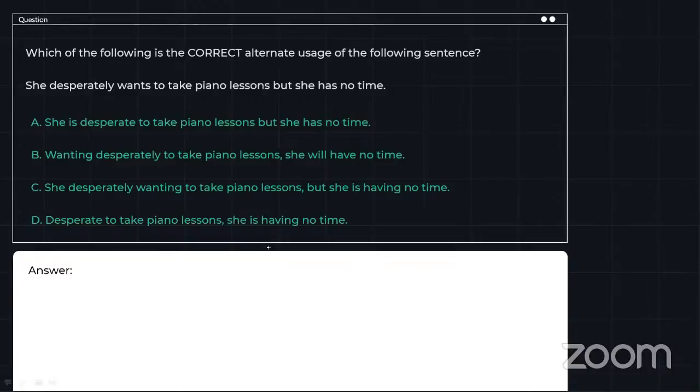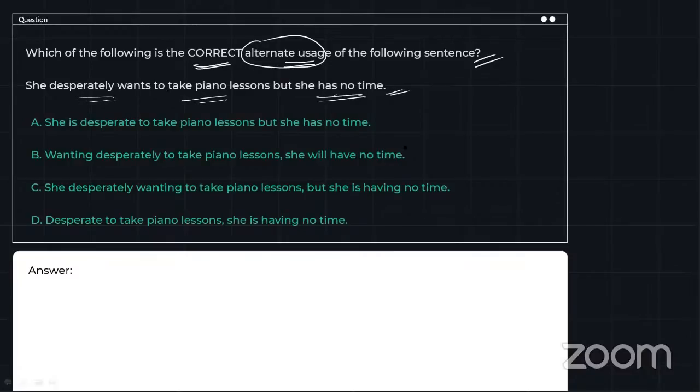Okay. So, shall I start solving it? Which of the following is the correct alternate usage? So you have an alternate usage question of the following sentence. She desperately wants to take piano lessons, but she has no time. All right. So you have this sentence that she desperately wants to take piano lessons, but she has no time.